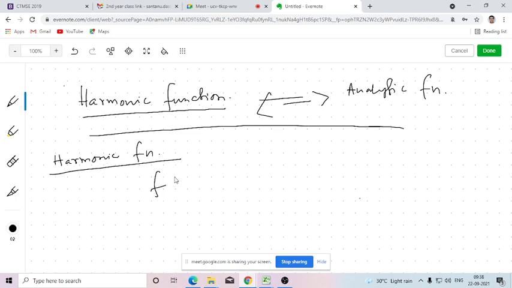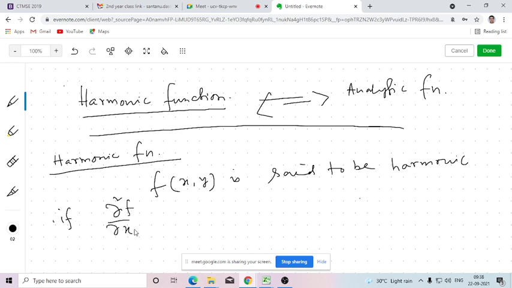A function of two variables, let's say f(x,y), is said to be harmonic if the second order partial derivative of f with respect to x plus the second order partial derivative of f with respect to y becomes 0.